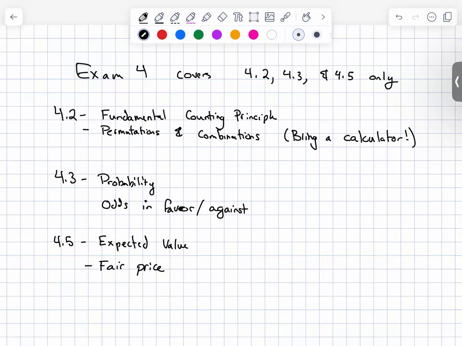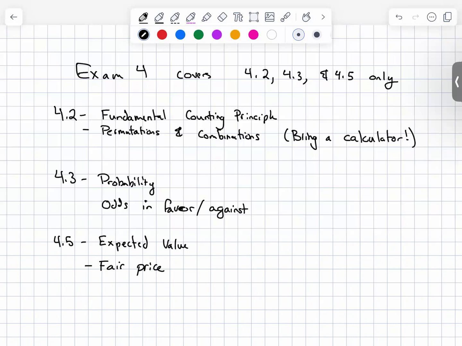Someone mentioned it before classes started. There was a problem in the notes or in the homework that had to do with life expectancy and insurance policies and stuff like that, or investments. You don't need to worry about that. I'll make sure I go through and give people credit for that problem on the quiz and the exam, so nobody has to worry about it, and if you got it right, I'll give you an extra point or 2. I'll just double count the problem. So I'll go through that later today. Just because we didn't go over that, and it's not too hard to do, but it won't be tested upon. You don't need to worry about that.